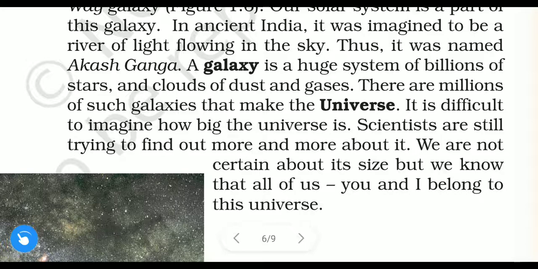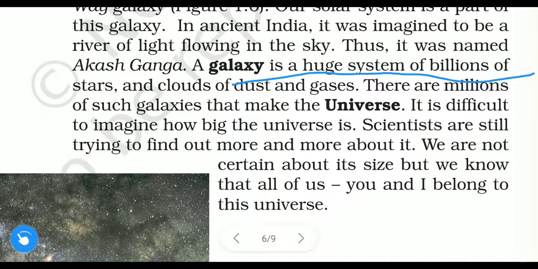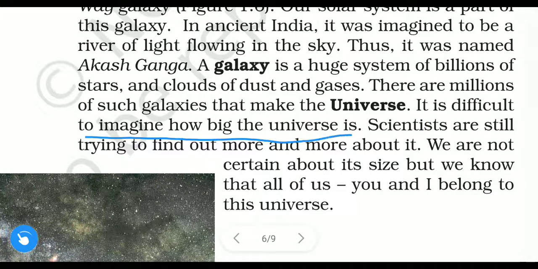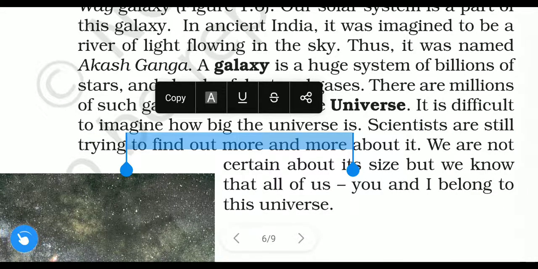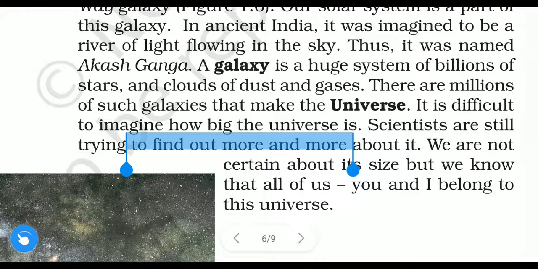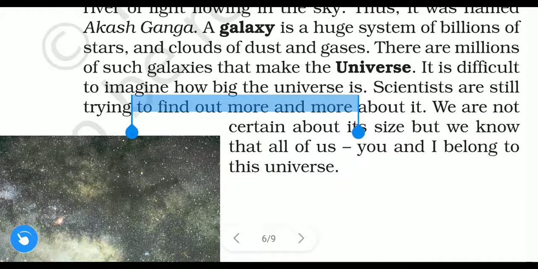In one galaxy, galaxy means a huge system of billions of stars and clouds of dust and gases, and such millions of galaxies make the universe. It is difficult to imagine how big the universe is. We cannot even imagine how big the universe is. It's very difficult to imagine the universe.